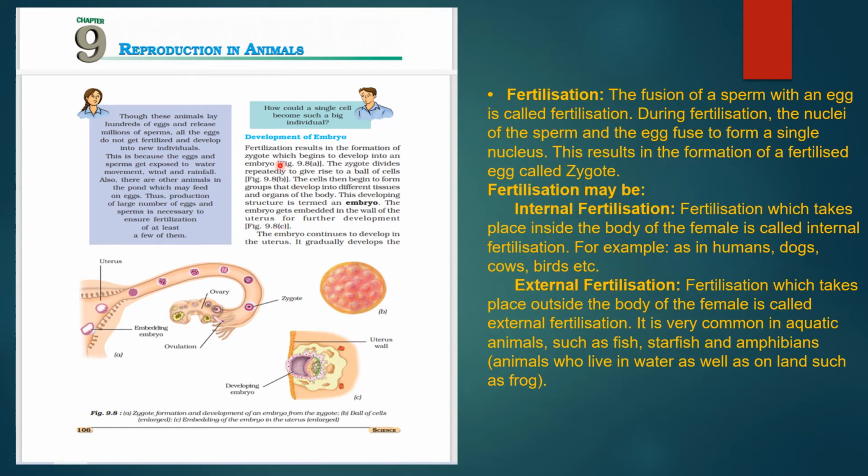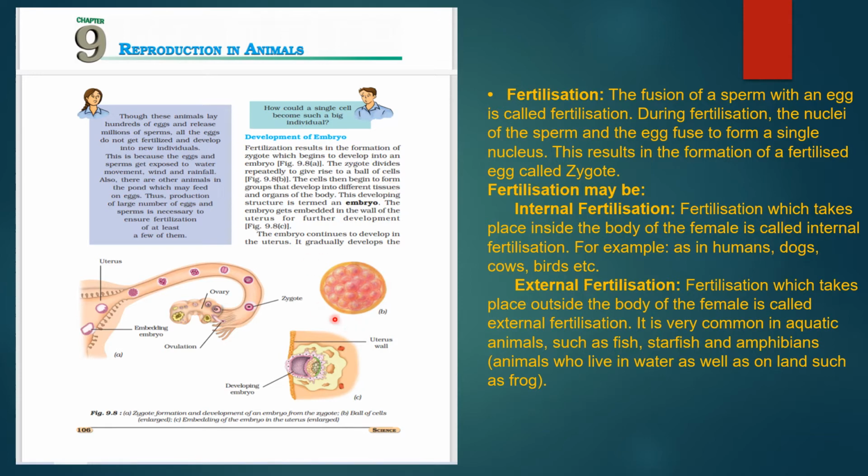Okay, now today we will discuss the development of the embryo. After fertilization results in the formation of the zygote, it begins to develop into an embryo. Just see the diagram given in your book, also here on the screen. Just see the embedding embryo. It is the uterus, the ovary, ovulation begins here, and the zygote is there. Then the developing embryo, that process is also shown to you, that is the wall of the uterus, and this is also shown to you.